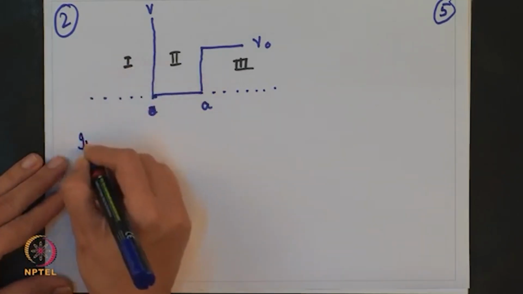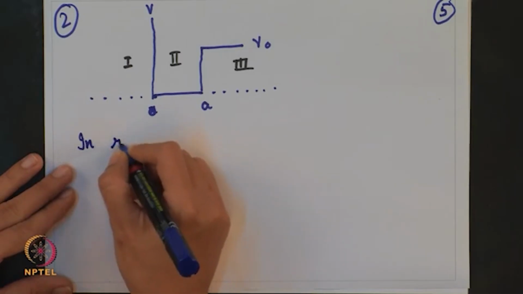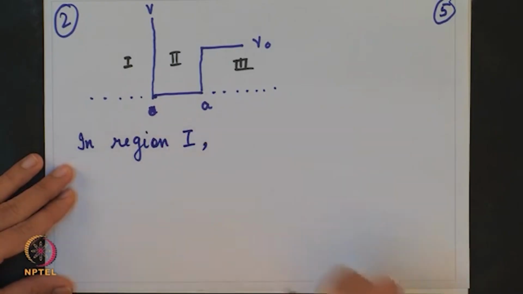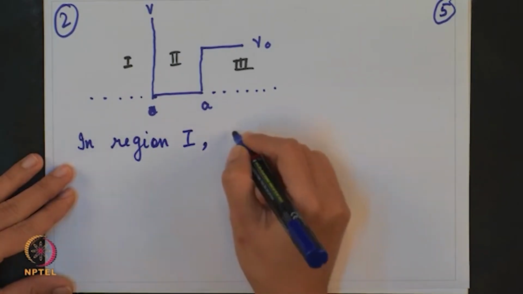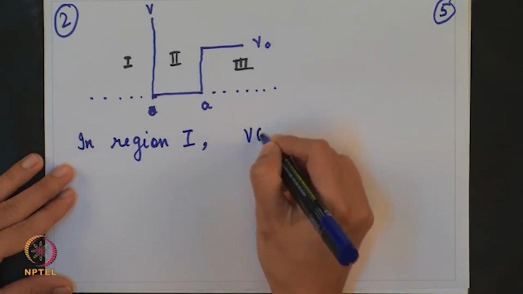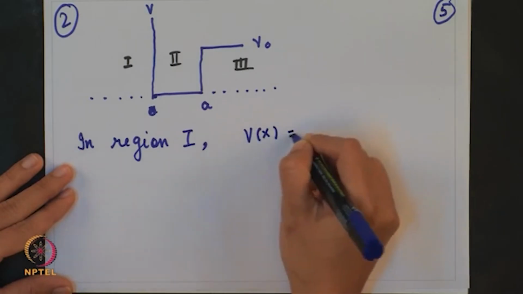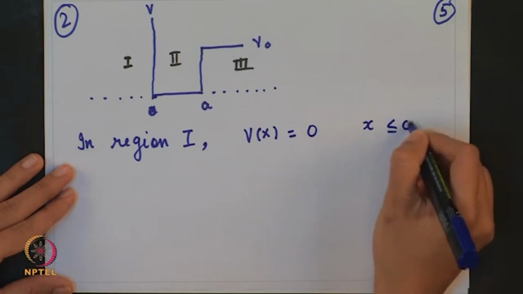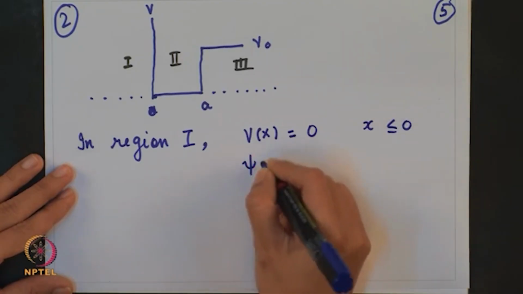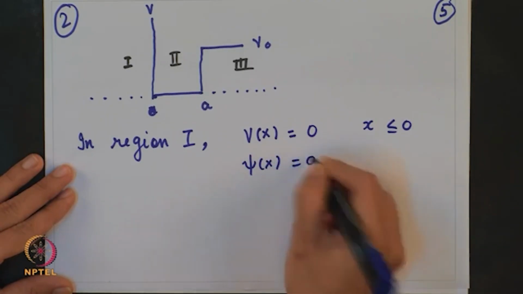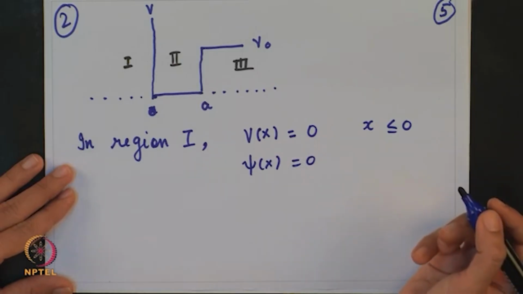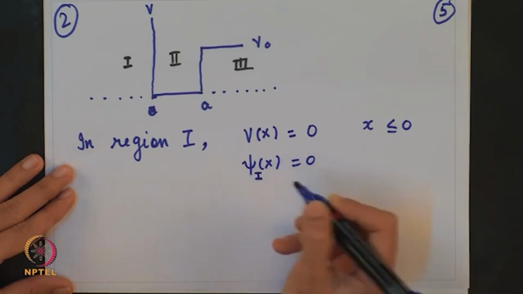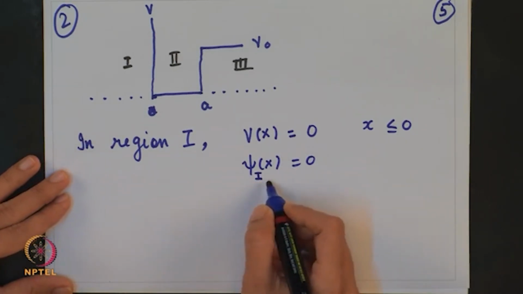So, in region 1 what do we have? V of x is infinity, for x less than or equal to 0. So, what can you say about the wave function? Wave function will be 0. Okay. And then let me label this as psi 1, region 1.